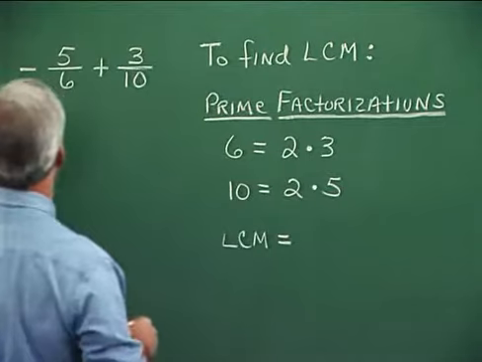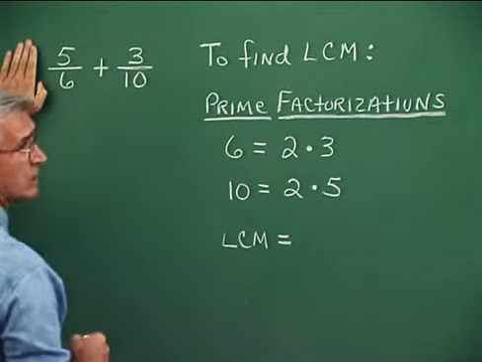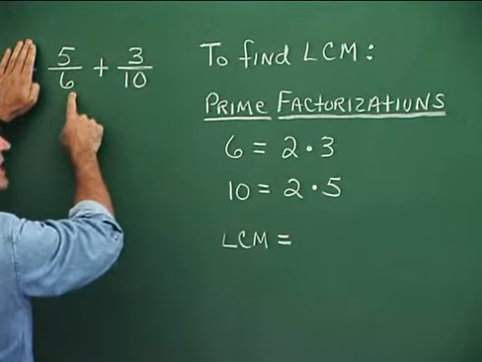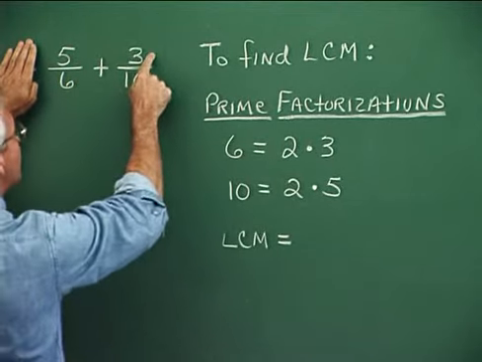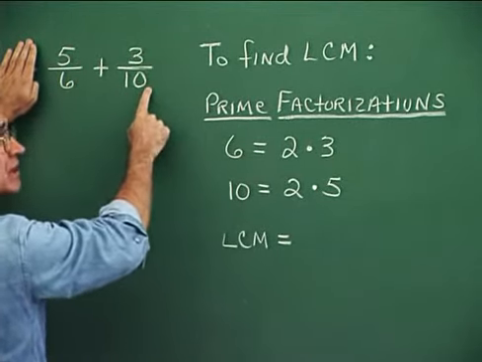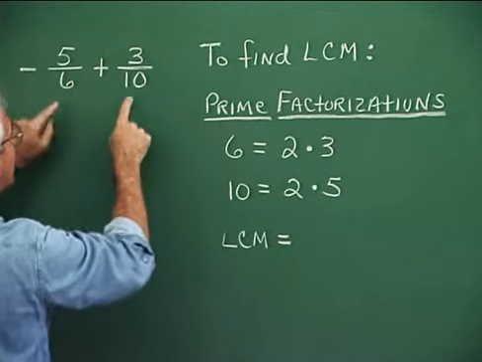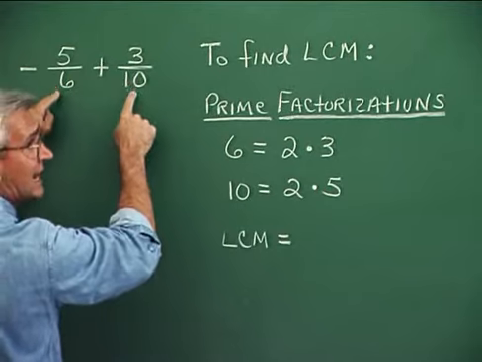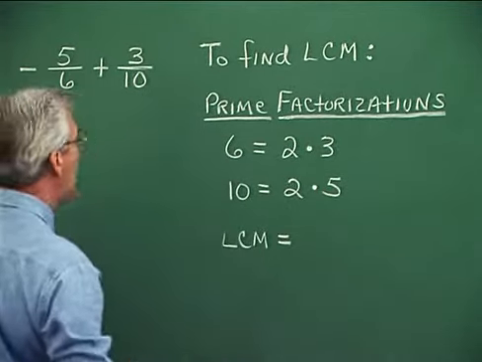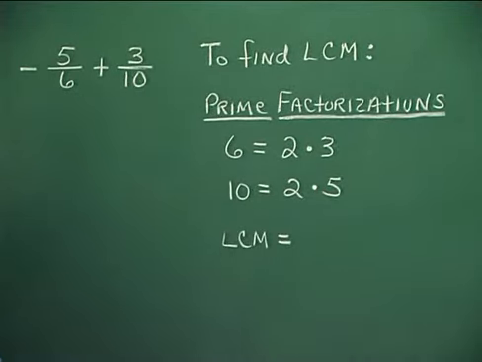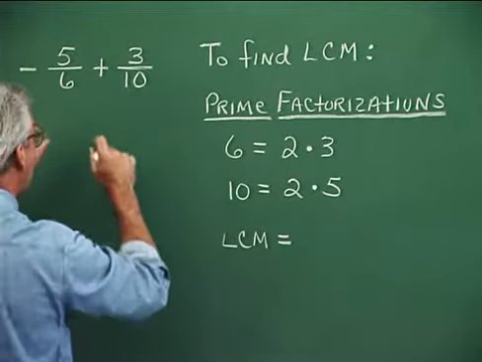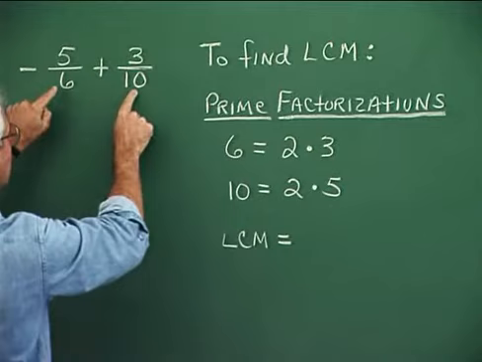So for the fraction 5/6, just ignore the sign for a moment. For 5/6, we have 5 items, and each one of them is a sixth. And here we have 3 items, and each one of those is a tenth. And in order to bring fractions together, they have to be of the same size, and we have to be describing the same sized items. So we need a common denominator. Now, to find a common denominator, we need the least common multiple. The common denominator is the least common multiple for 10 and 6.